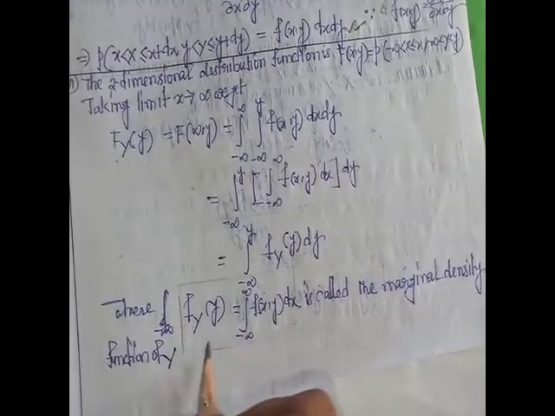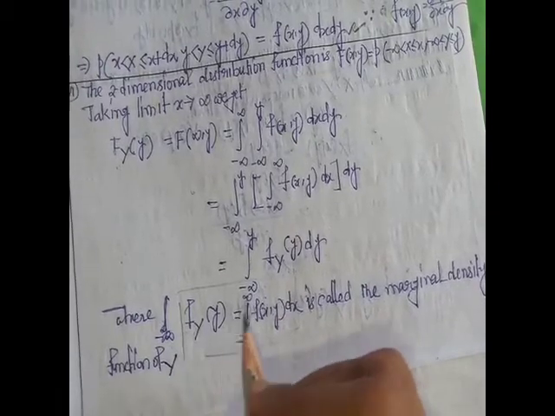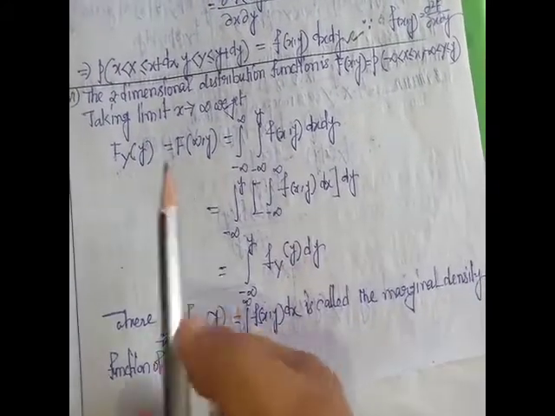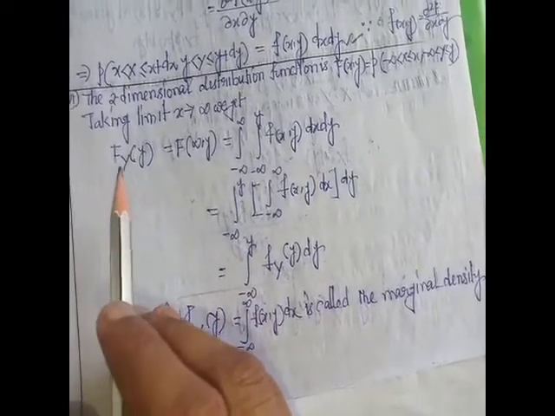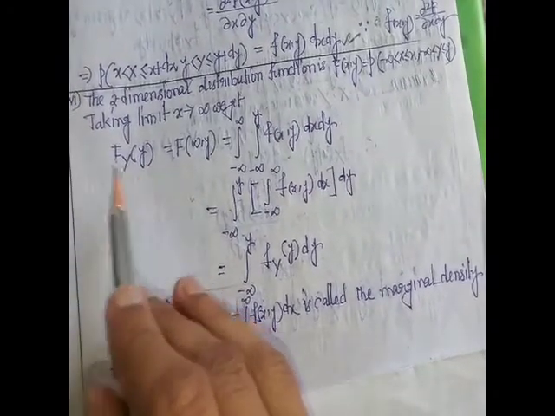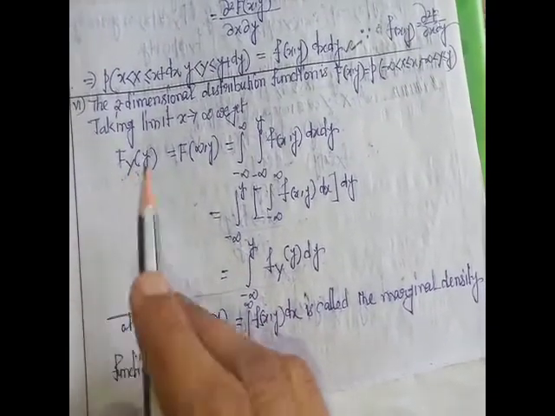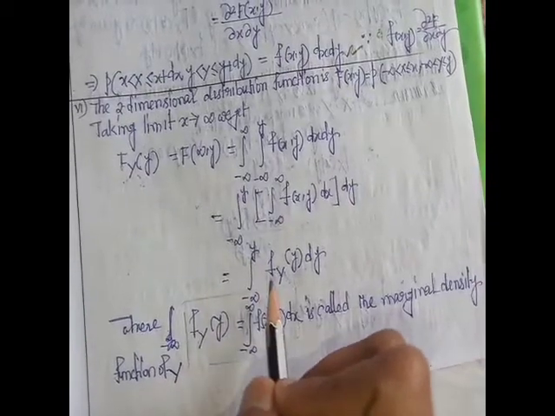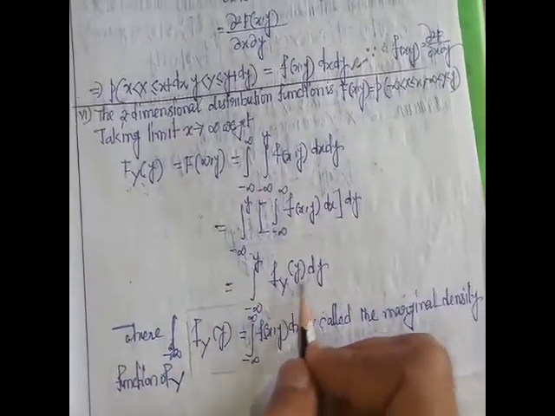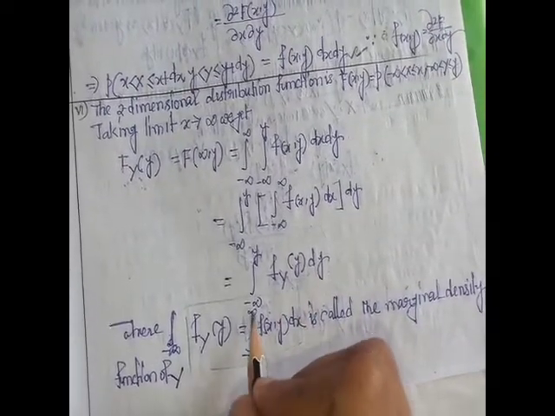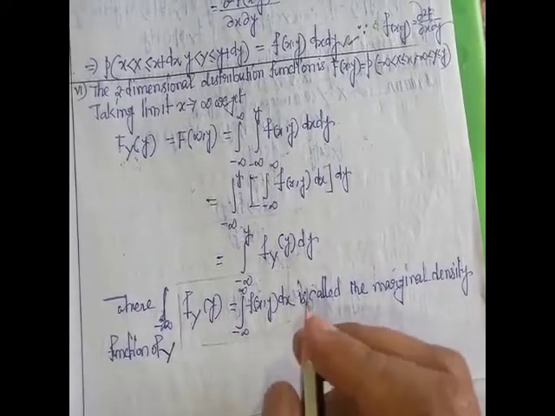And capital F of y is the marginal distribution function: integration minus infinity to y of f of y dy, where f of y is integration minus infinity to infinity of f of x,y dx.